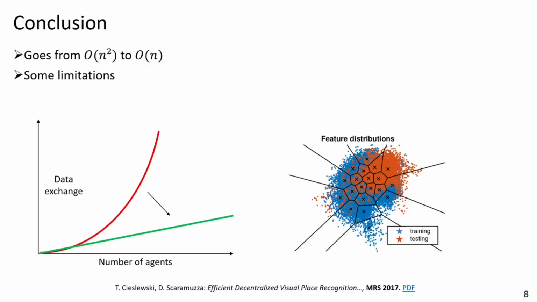There are some limitations to this approach. For example, if the query and the true match are close to each other but in different clusters, this particular instance will not be able to be retrieved. This and some other subtle limitations are discussed in our 2017 paper.